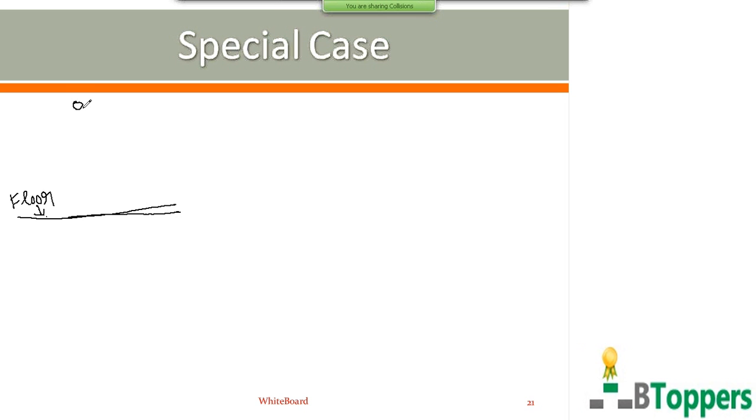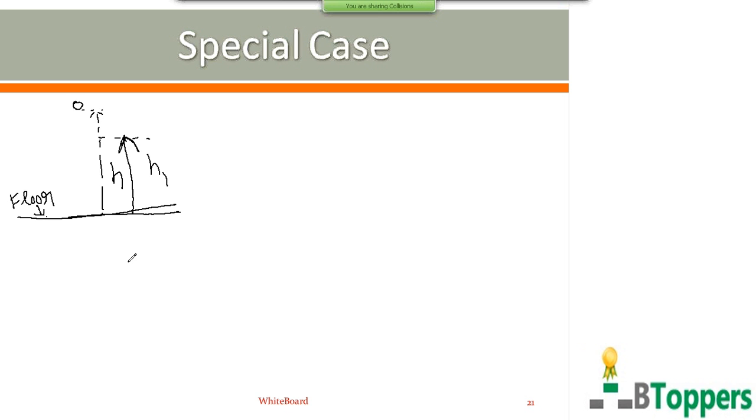Let us suppose the ball is dropped from a height h above the horizontal floor and rebounds to height h1 after the first impact with the floor. If there is no air resistance and the collision between the ball and the floor is perfectly elastic, as I discussed in one of the special cases in one-dimensional elastic collisions, the ball rebounds with the same speed with which it strikes the floor and rises back to the same height from where it is dropped.